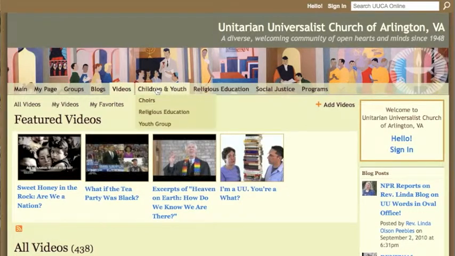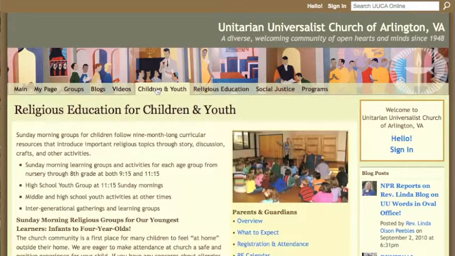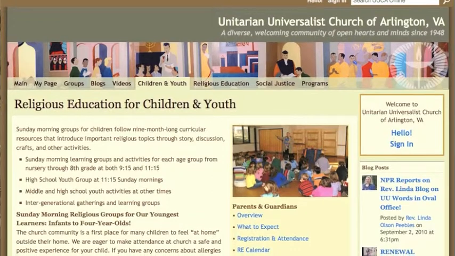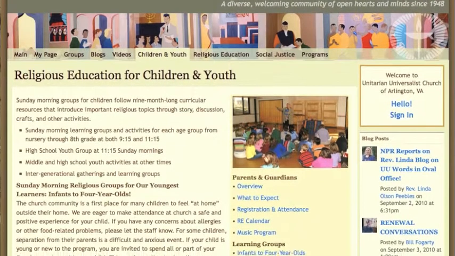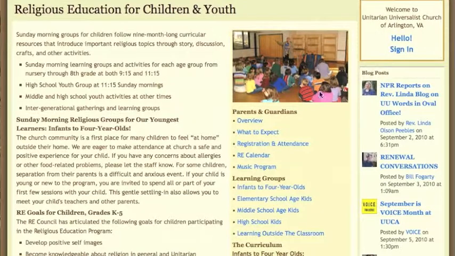We have a lot of activities for children and youth, and of course our religious education is well known and very popular. This page, which you arrive at from clicking Children and Youth, provides an overview of everything that's available in religious education to our kids and our families. Here are the links to more specifics.